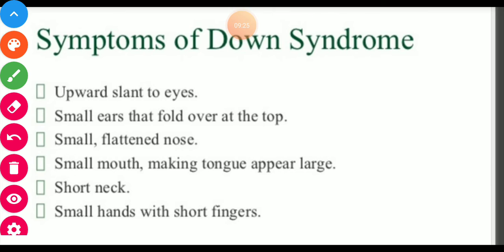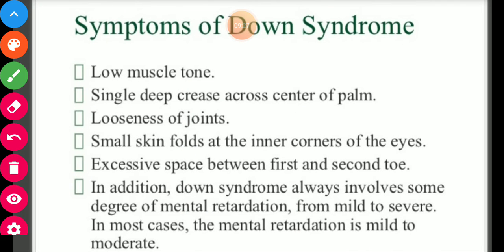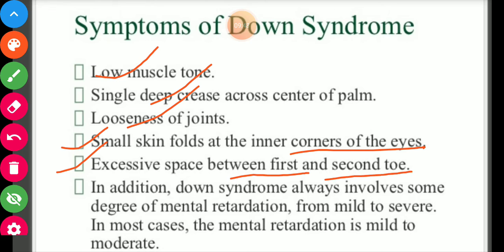Other symptoms also: low muscle tone, single deep crease across center of palm, looseness of joints, small skin folds in the inner corner of the eyes, excessive space between first and second toe. In addition, Down syndrome always involves some degree of mental retardation also.